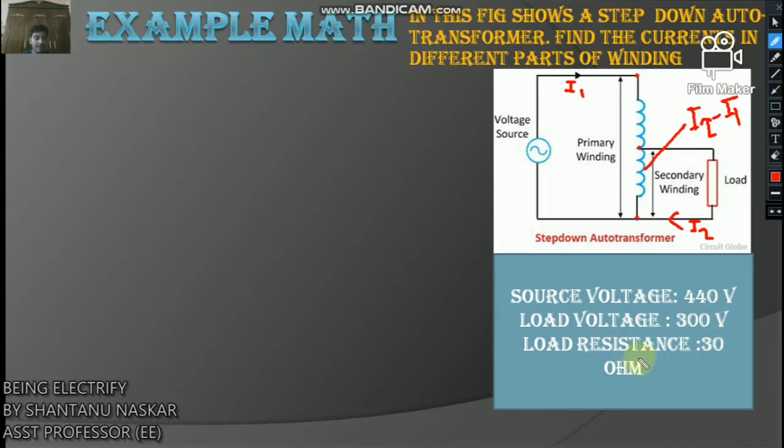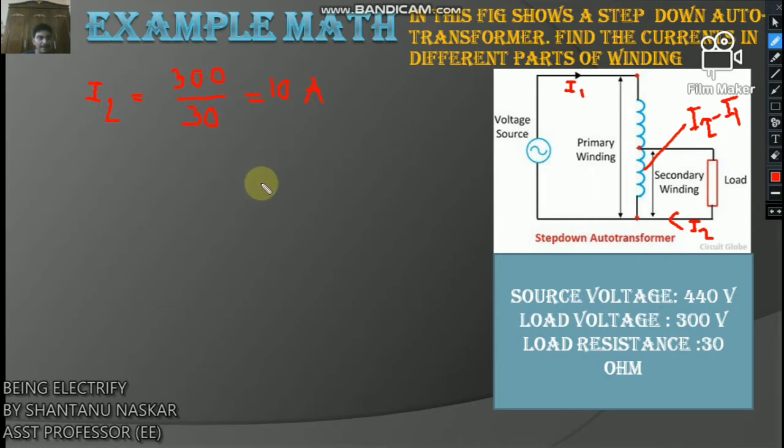First you have to find I2. The load voltage is 300 volt and the load resistance is 30 ohm, so I equals V by R. So I2 is 300 divided by 30, which is 10 ampere. So we find I2.